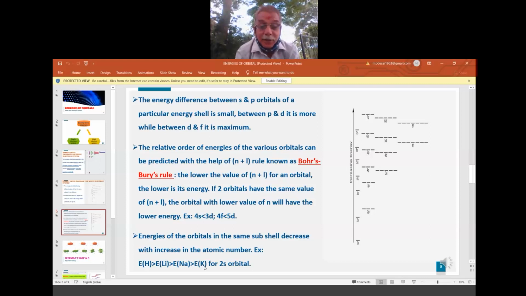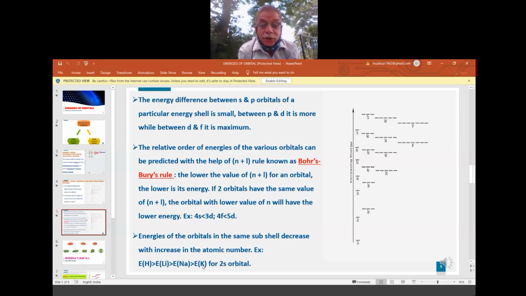Now when you compare for the same orbital, for the last electron, there are two rules here. If I compare the 2s orbital of hydrogen, 2s orbital of lithium, 2s of sodium, 2s of potassium, the rule says that with increase in atomic number, the energy of the orbital decreases.